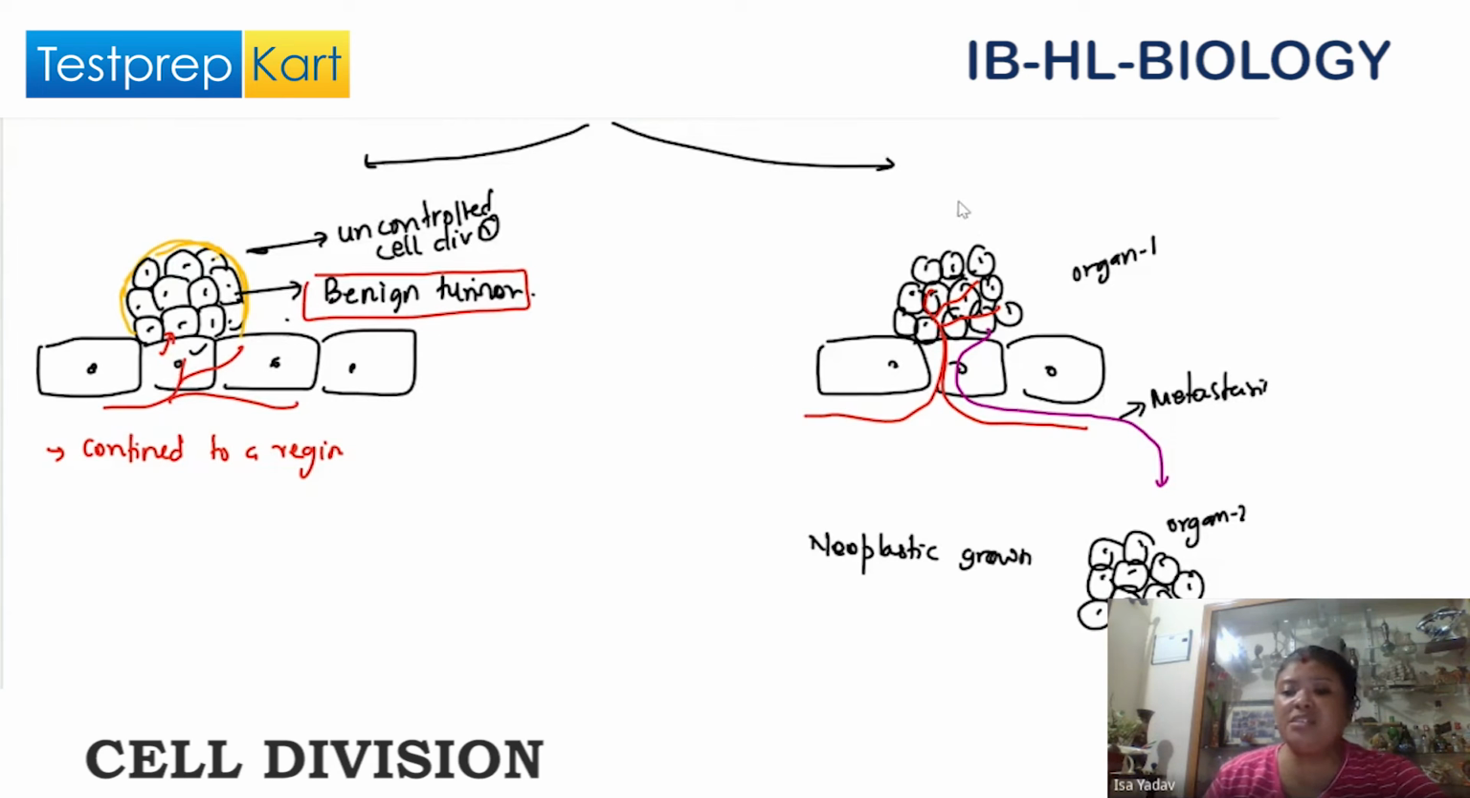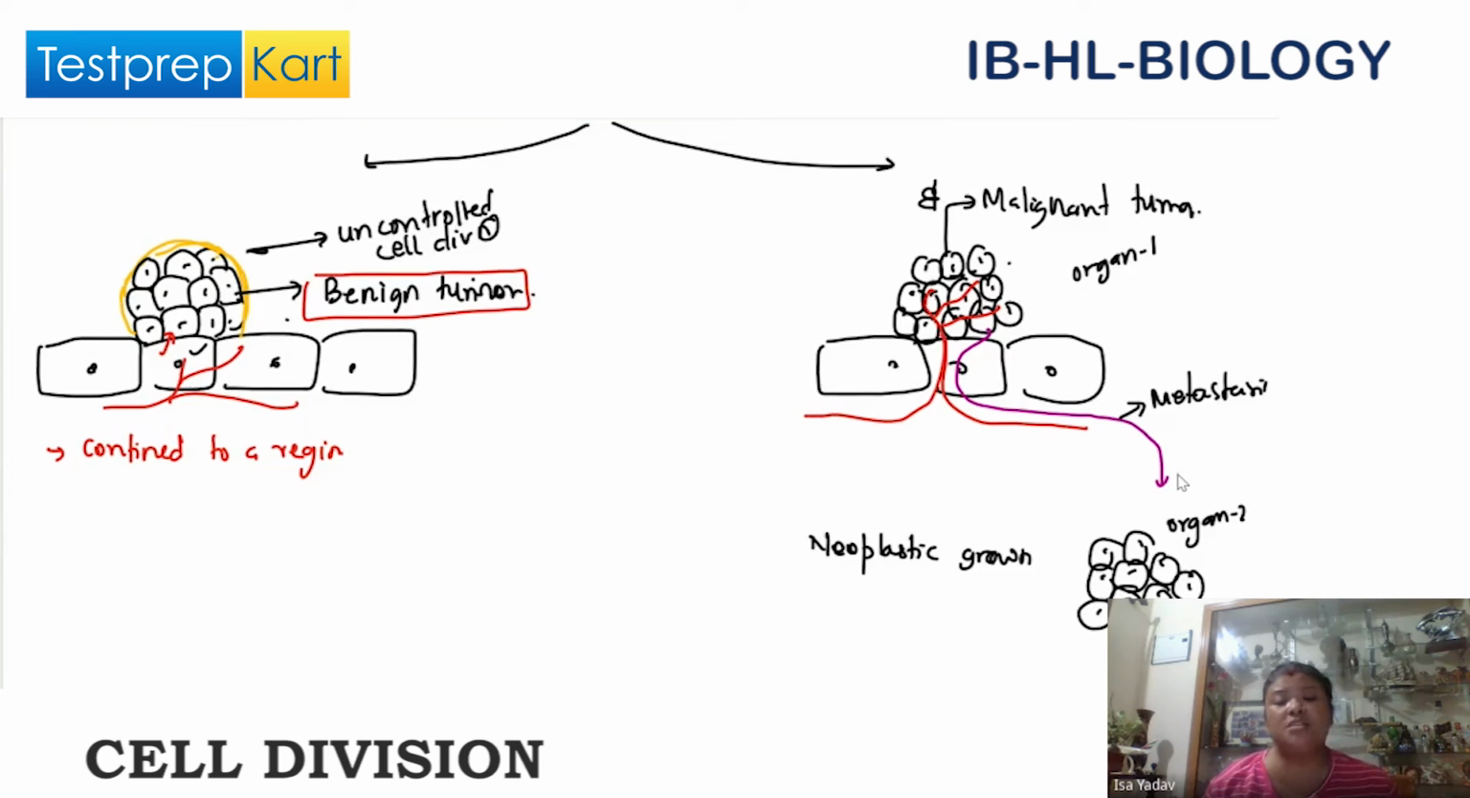Now this tumor is called a malignant tumor, and it can spread. Benign tumor does not spread. It remains confined to a region. Is this clear? Yes. So a malignant tumor will go to another organ and show secondary growth. That means the cancer is spreading to the next organ.